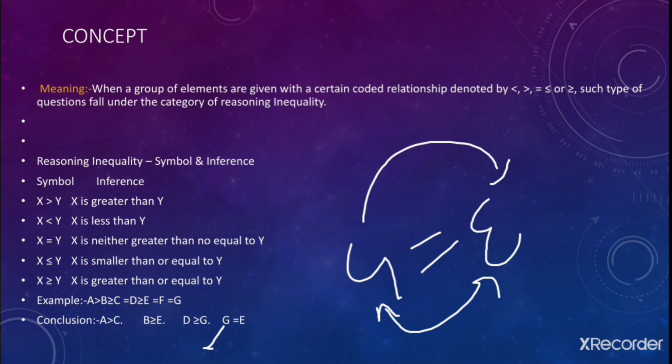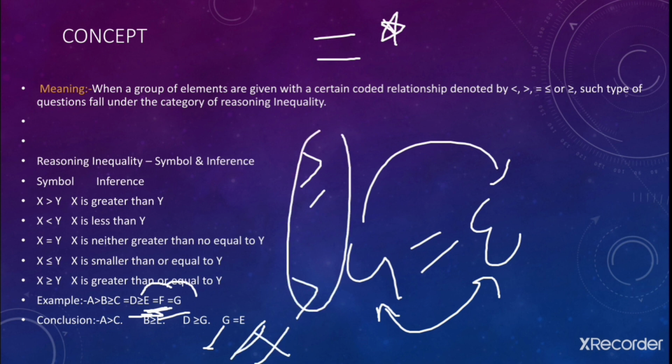So if we are looking forward from E to F and from F to G, we can enter. Fine. And from G to F you can go, and from F to E you can also move. But the is equal to sign says to make the is equal to sign true, what we need to see कि we should have only and only is equal to sign in that particular path to make the conclusion true. Fine. अगर हमारे पास E और F के बीच में अगर greater than is equal to का साइन भी होता इस प्लेस पे, और या फिर greater than का साइन भी होता, तब भी ये conclusion फिर क्या हो जाता, हमारा false हो जाता. Fine. I hope this is clear to you.